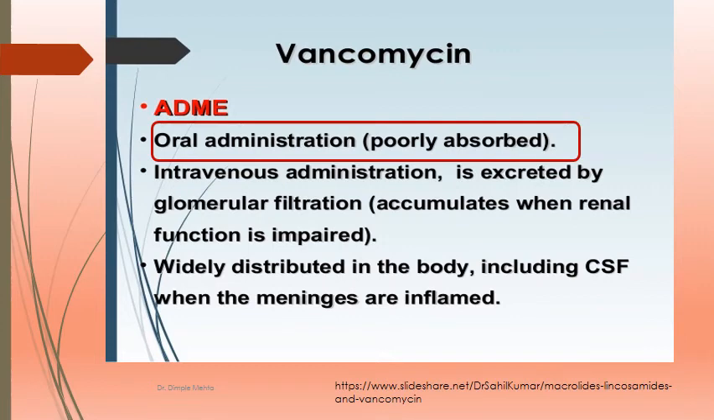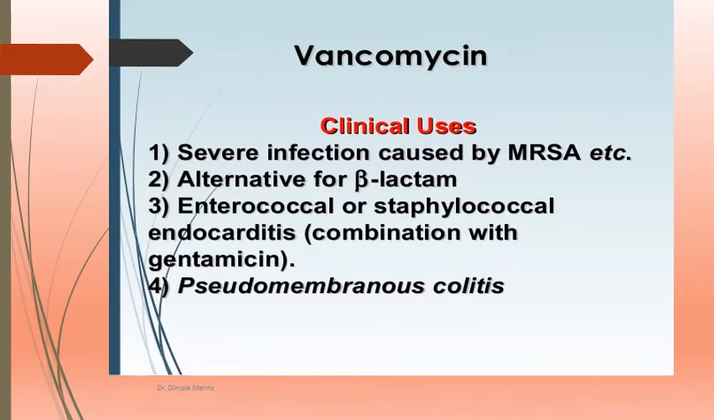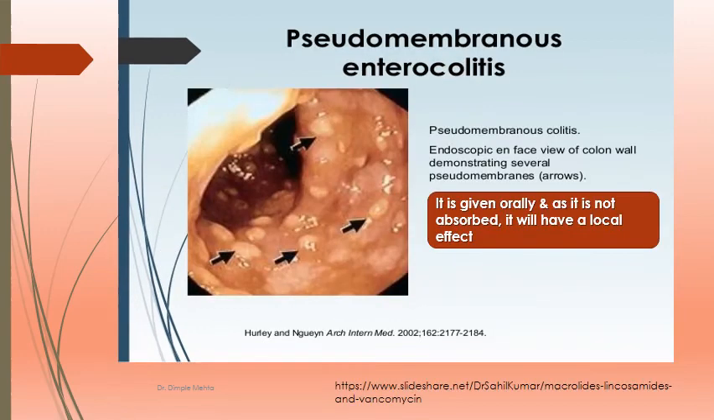So in case of bacterial meningitis, we can think about vancomycin when other drugs are contraindicated or less effective. Vancomycin can be thought of for severe infection caused by MRSA, as an alternative to beta-lactam antibiotics, and for enterococcal or staphylococcal endocarditis. It can be given in combination with the aminoglycoside gentamicin, and for pseudomembranous enterocolitis. This can be asked in viva.